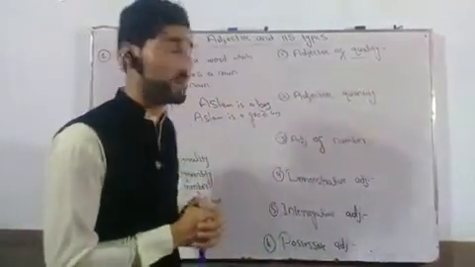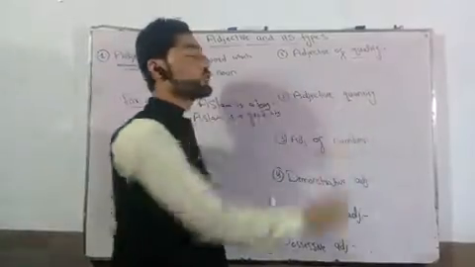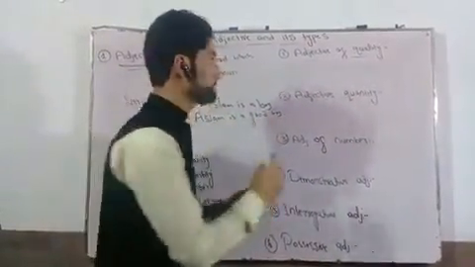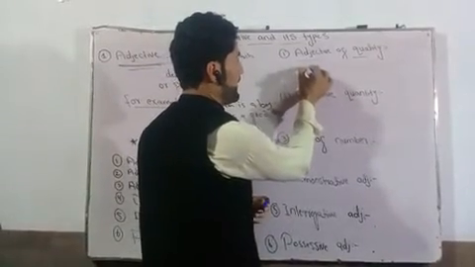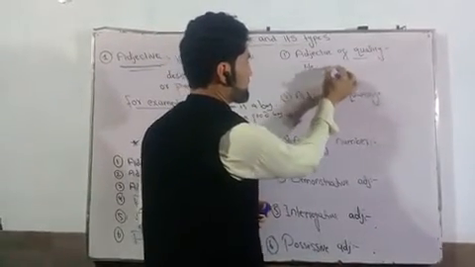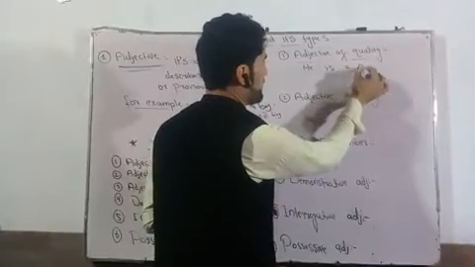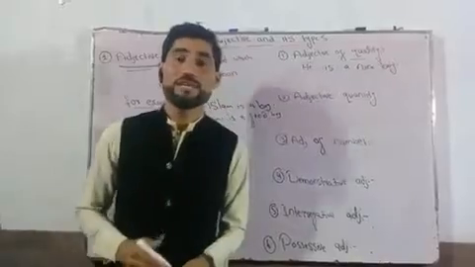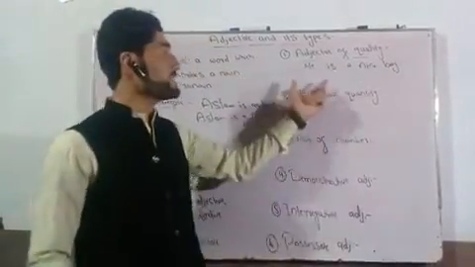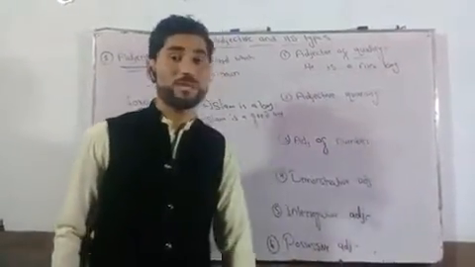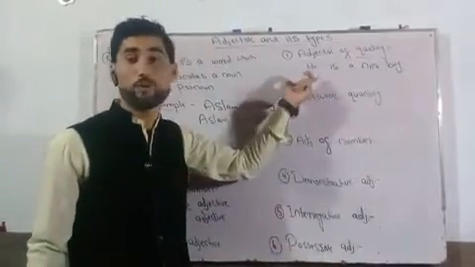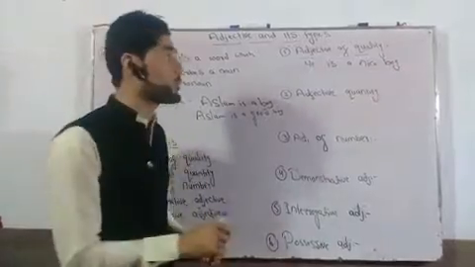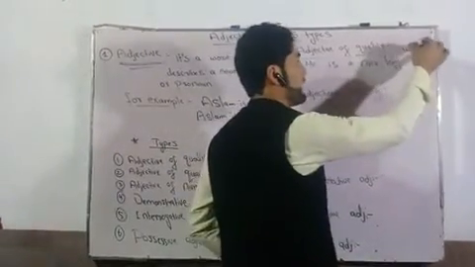That is adjective of quality. What is adjective of quality? Adjective of quality are those words which describe the quality of a noun or pronoun. For example, he's a nice boy. He's a nice boy. Now here in this sentence, the word nice is an adjective of quality because nice describes what kind of boy he is. And remember one more thing, that adjective of quality always answers the question of what kind.